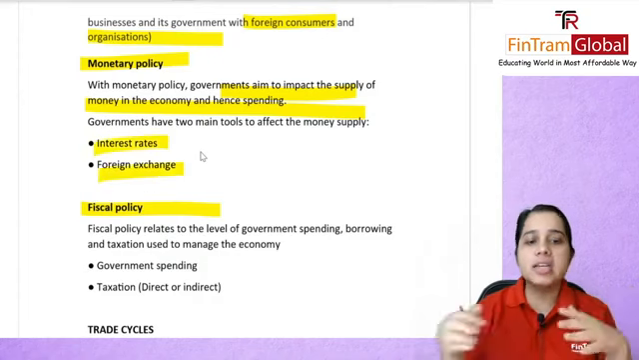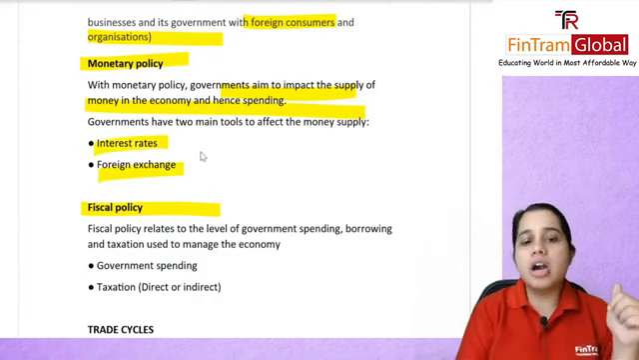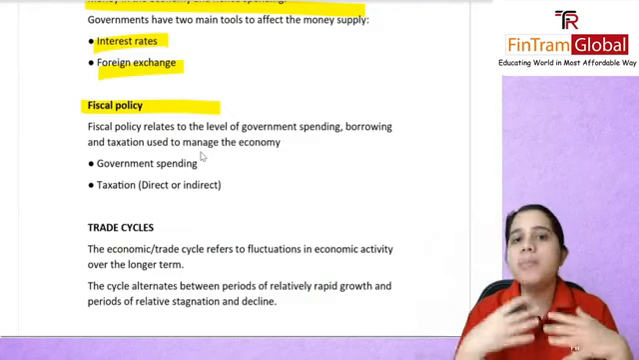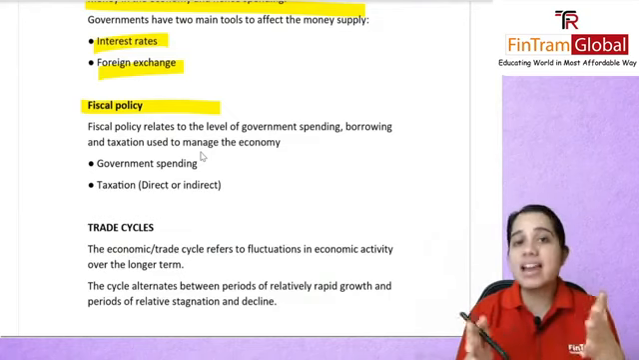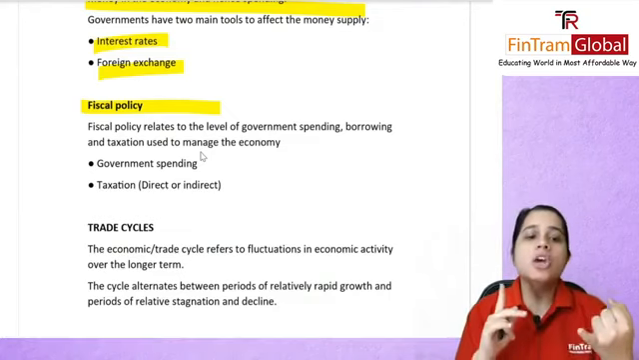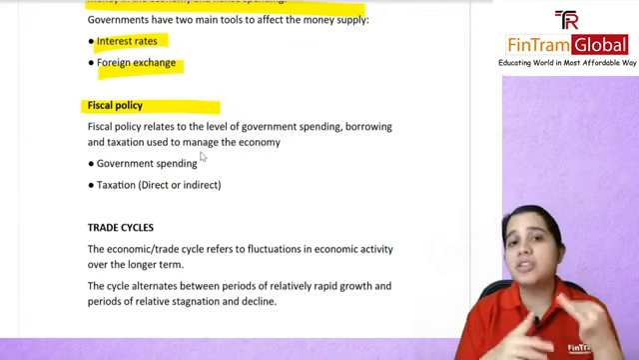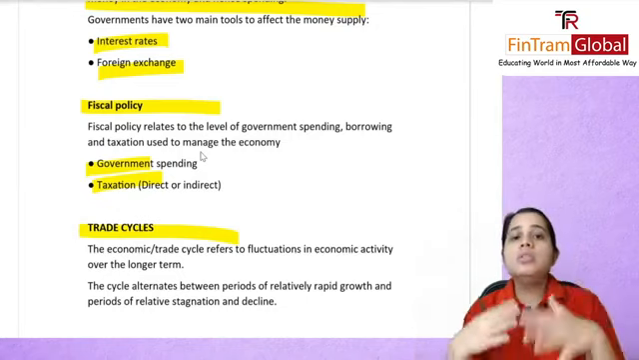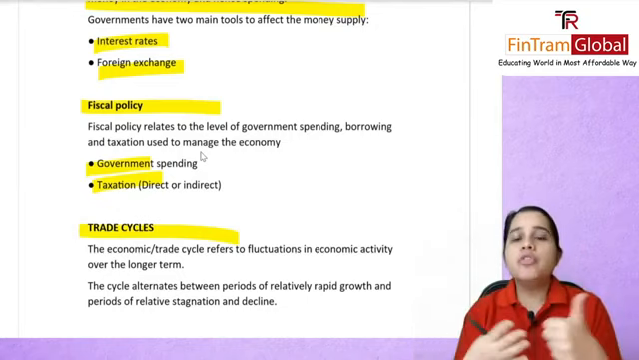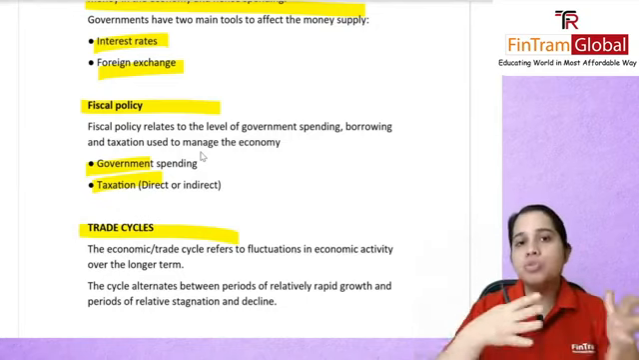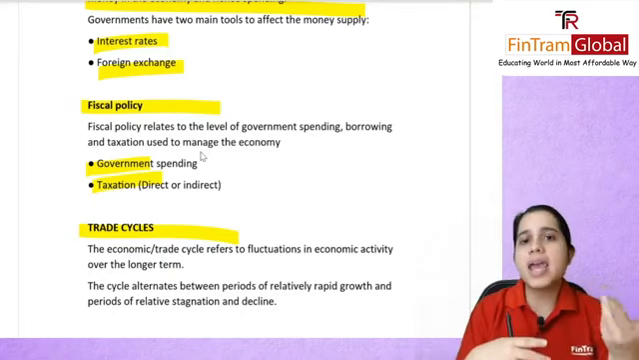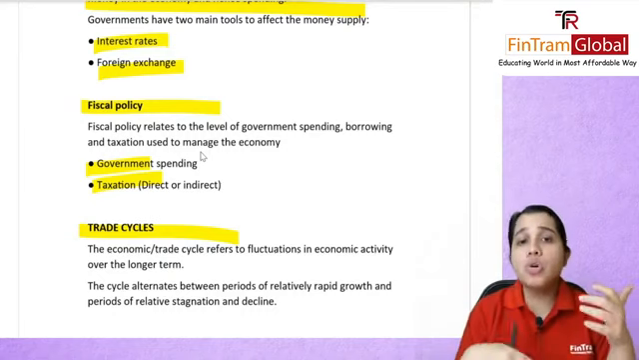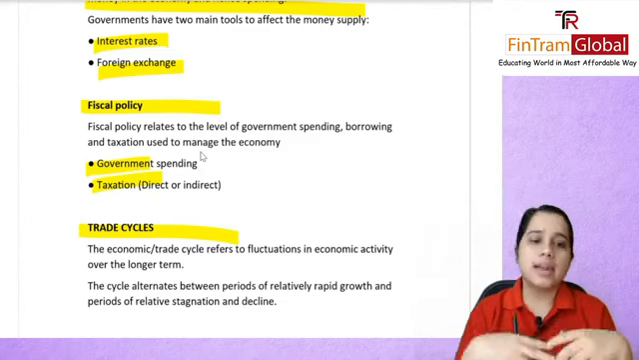And you have your fiscal policy. Here, it relates to the level of government spending, borrowing, and the taxation which is used to manage the economy. So you have your government spending and you have tax, your direct taxes or your indirect taxes. This is how the government can manipulate and see how the economy is doing by using taxation also. You could lower the level of taxes or you could increase them.